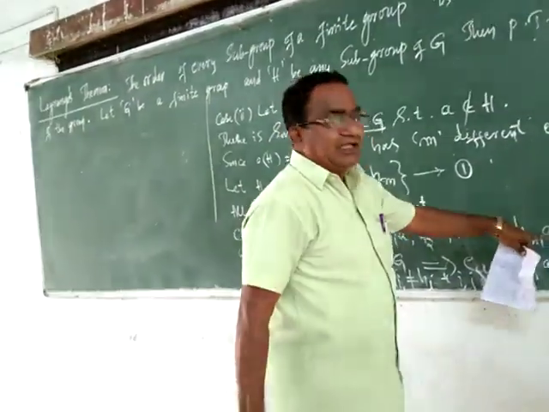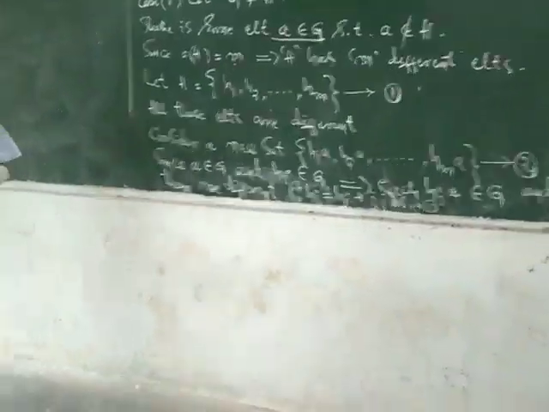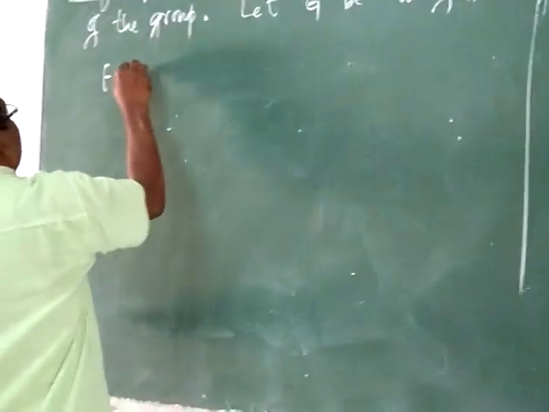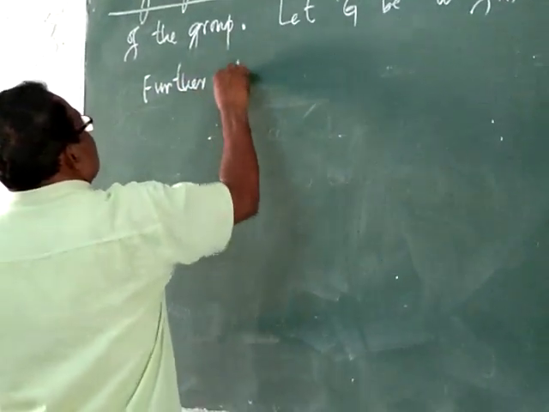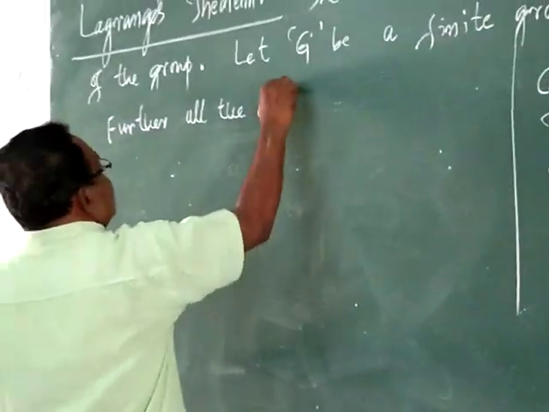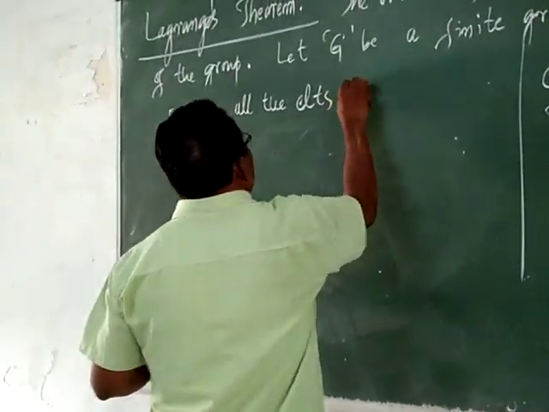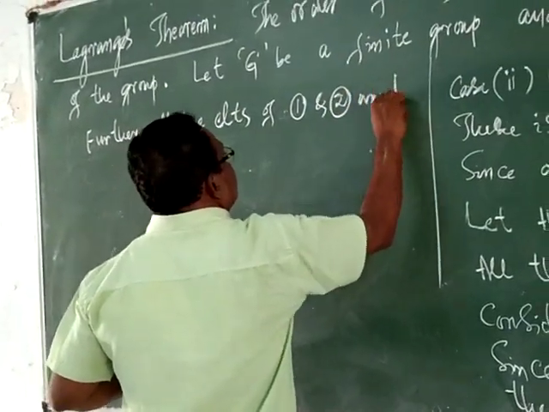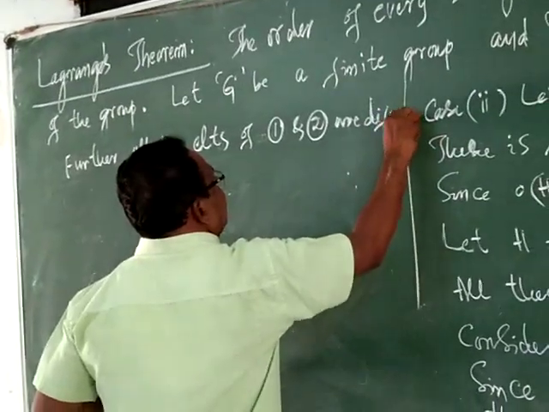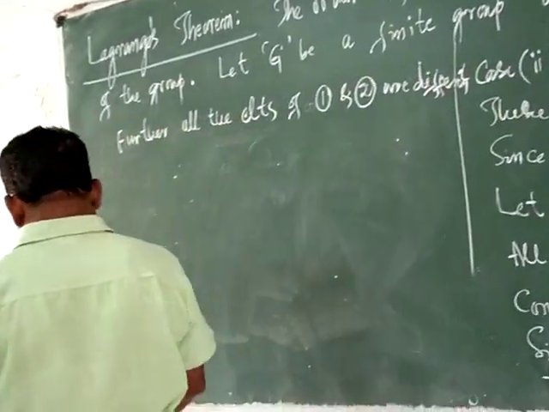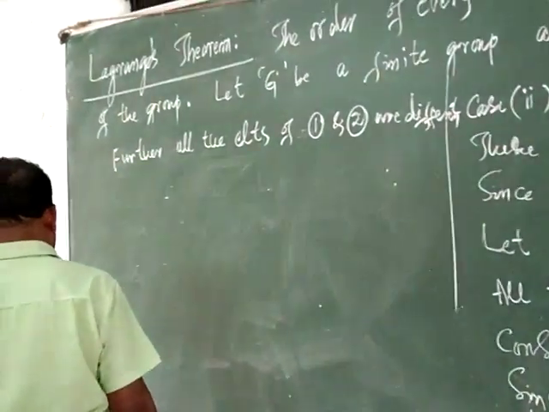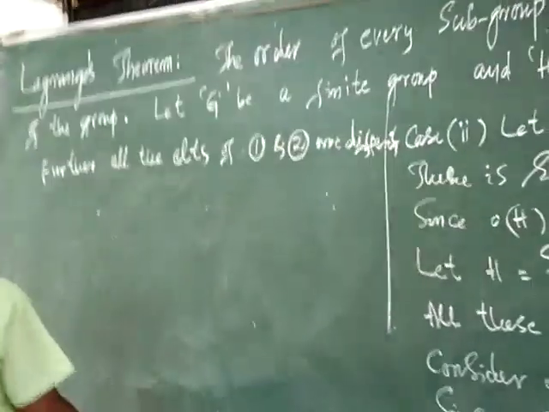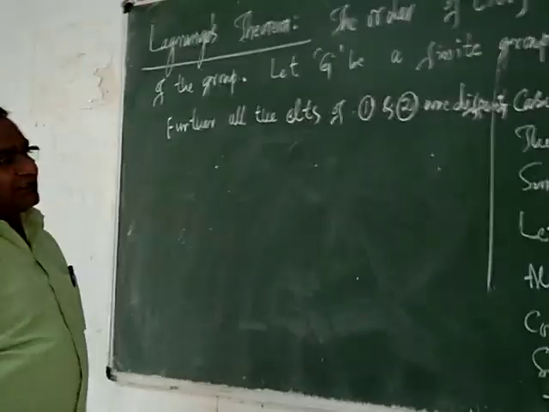Elements of 1 and elements of 2 are all together different. From this, what about G here?